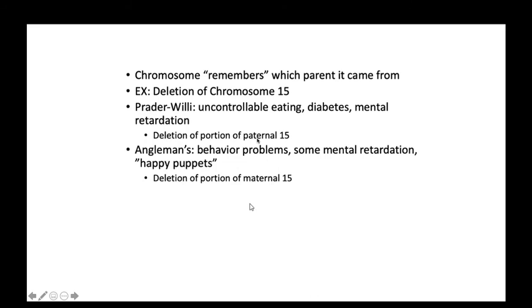And second is Angelman syndrome. In Angelman syndrome, the behavioral problem is mental retardation, and they have a happy puppet-like appearance. Here the deletion is of a portion of the maternal chromosome. Remember, Prader-Willi involves the paternal chromosome, so just the opposite, Angelman syndrome has silencing of the maternal component. That is the figure for genomic imprinting. This is Angelman syndrome, where the maternal component is silent, whereas in Prader-Willi syndrome there is imprinting of the paternal component.